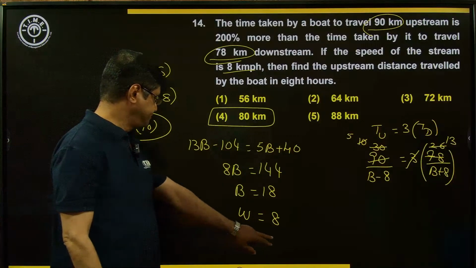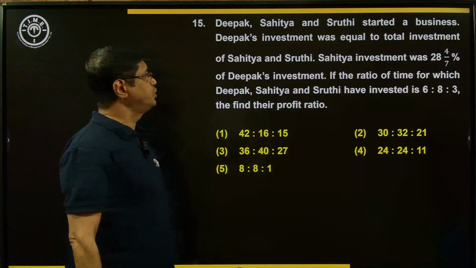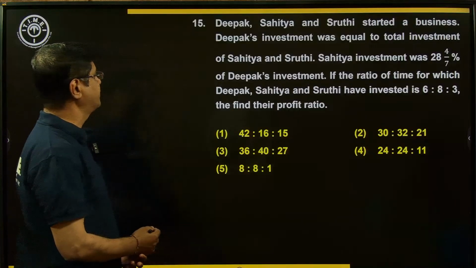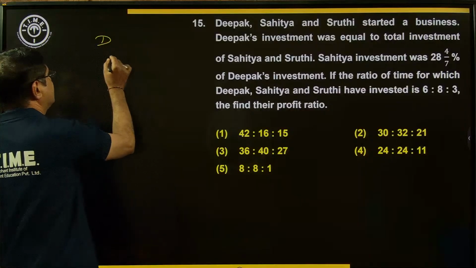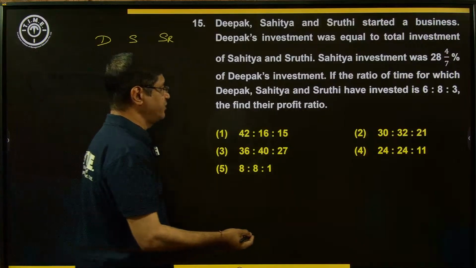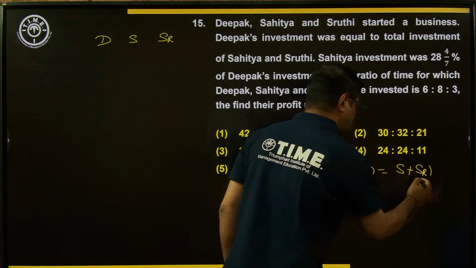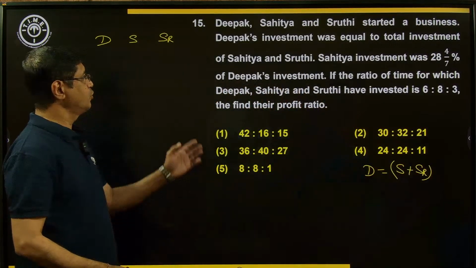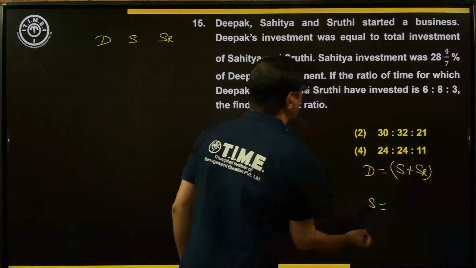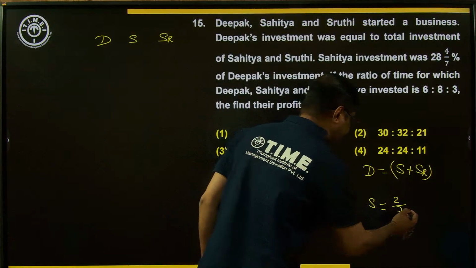Now, moving to the next example. Deepak, Sahitya and Shruti started a business. Deepak's investment was equal to the total investment of Sahitya and Shruti. Deepak's investment is equal to the sum of Sahitya's and Shruti's investments. Sahitya's investment is equal to 28 4/7%, which means 2/7 of Deepak's.